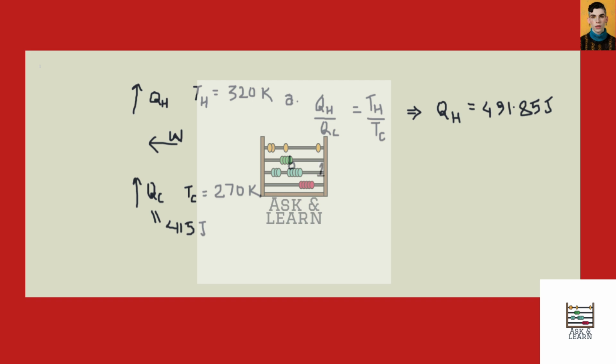Now the second part of the question asks, if the refrigerator completes 165 cycles each minute, how much power input is required? The power input required is based on how much work we have to do in this refrigerator.